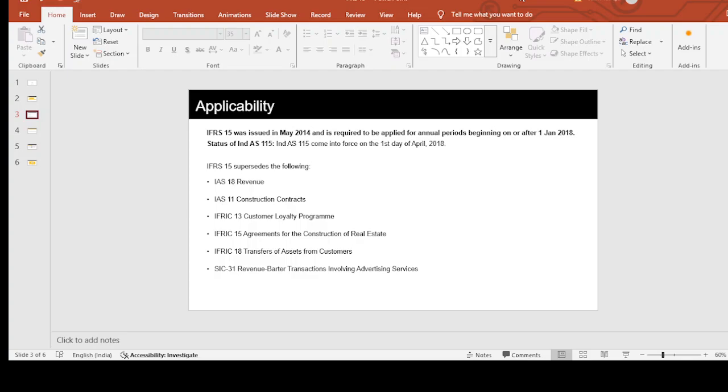There were many things in the earlier standard that were left for the judgment of the management. Now, under IFRS 15, most of these issues have been brought into the standard itself. And IFRS 15 has a detailed guidance on each and every revenue which the company can earn. For example, let's say if you are giving a discount to any of the customers, or if you are offering a discount to a consumer on bulk purchases.